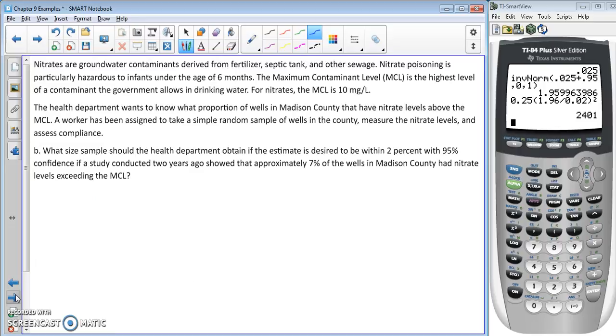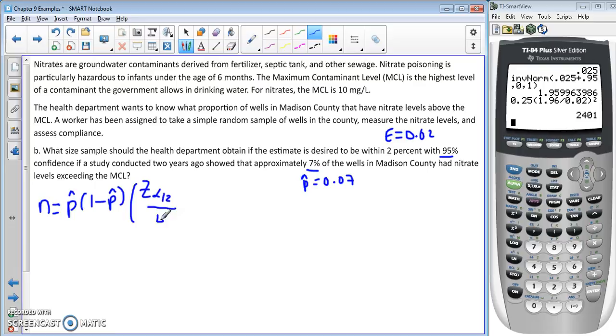Looking at the next part, we want to know what size sample the health department should obtain if the estimate is desired to be within 2% with 95% confidence, if a study conducted 2 years ago showed approximately 7% of the wells in Madison County had nitrate levels exceeding the MCL. So I wrote down our information. We have a different formula this time, same idea, and same confidence level. We already know z sub alpha over 2, so we're just going to plug everything in here.